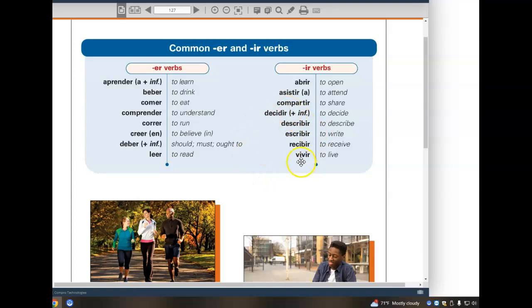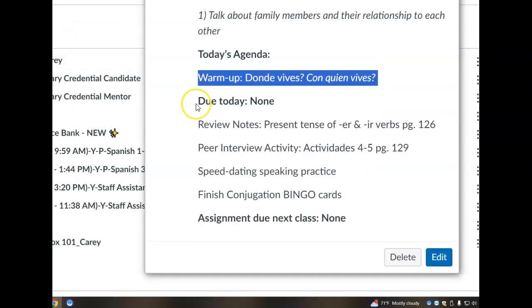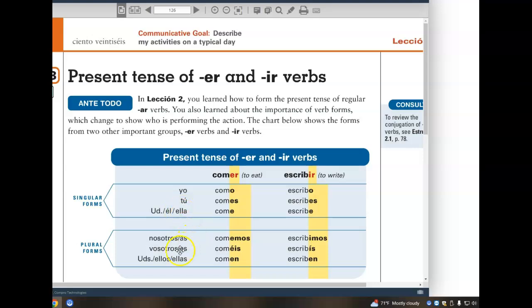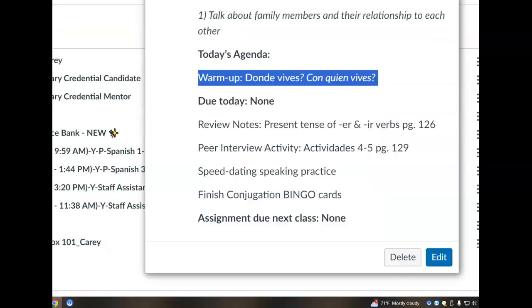One of them is the verb vivir, which is the verb to live. And that is the verb that's being used in your warm-up question for today. ¿Dónde vives? is asking where do you live in the tú form, right? ¿Dónde vives tú? And ¿con quién vives? And who do you live with?